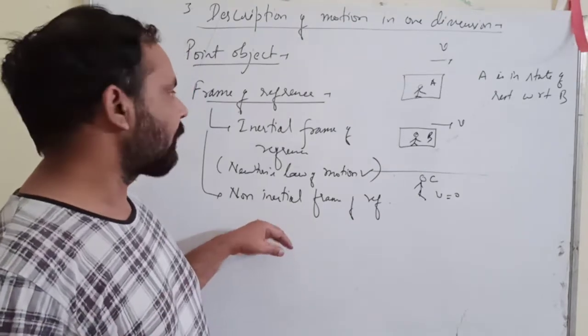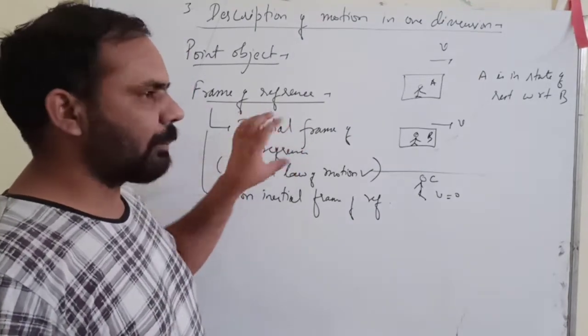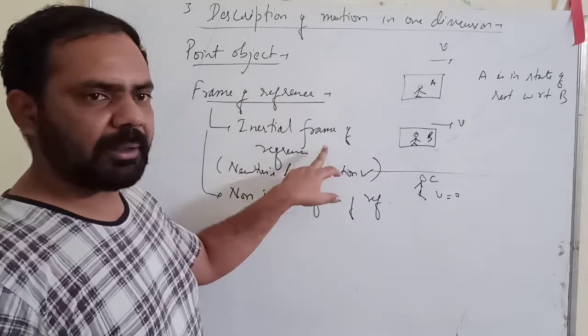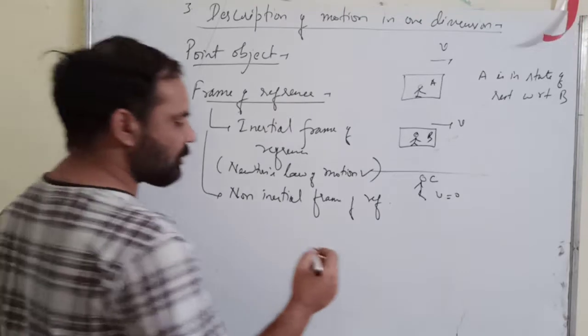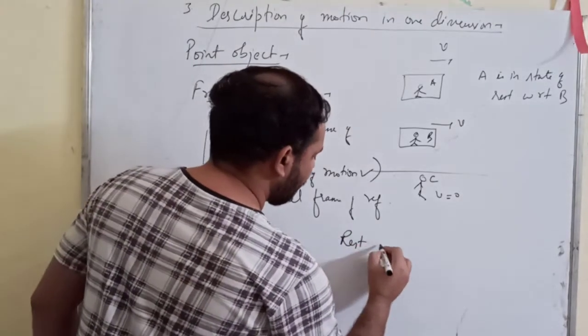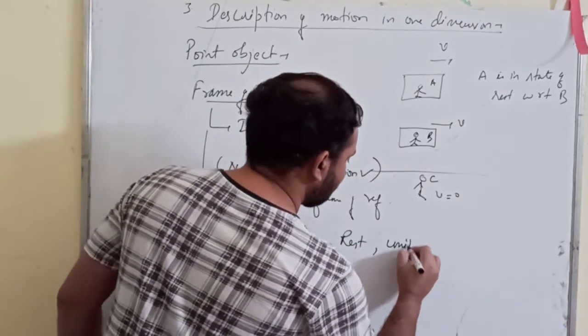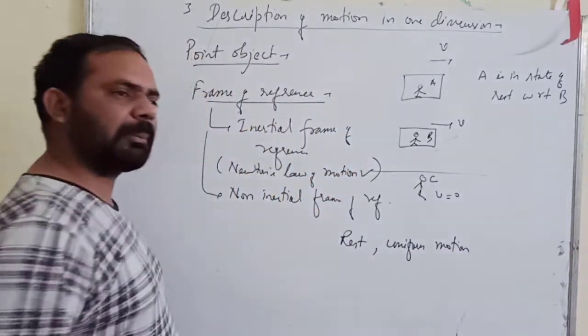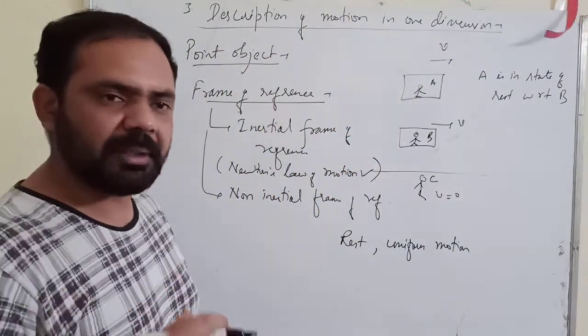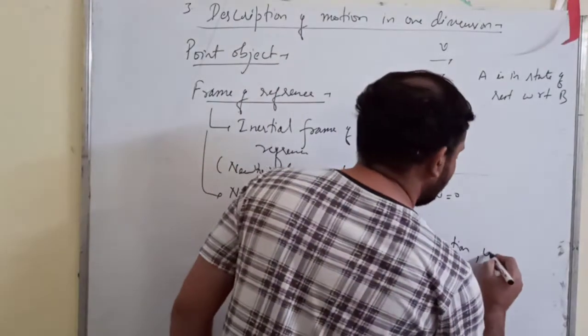For example, I will tell you simply the conditions in which an inertial frame of reference will act. The conditions of rest or uniform motion. Uniform motion means with uniform speed, constant speed, and uniform direction.